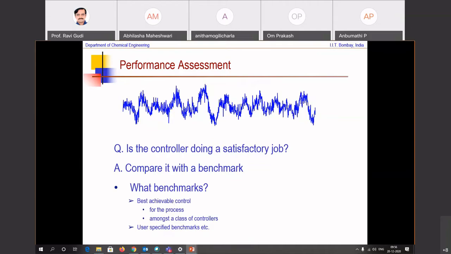Now, one such benchmark is suggested as the minimum variance controller. A minimum variance controller is a theoretical benchmark that is arrived at from the model of the process and from the type of the controller. When you look at the minimum variance benchmark, oftentimes it is just not achievable, but at least it's an absolute benchmark which can be approached. It can never be reached, but so be it. At least there is a benchmark which is much, much higher, and you can hope to reach it.